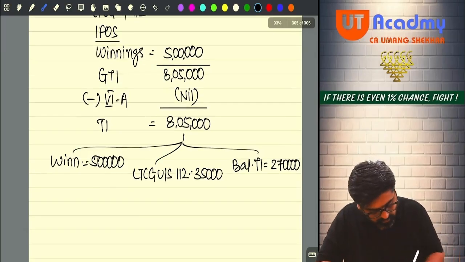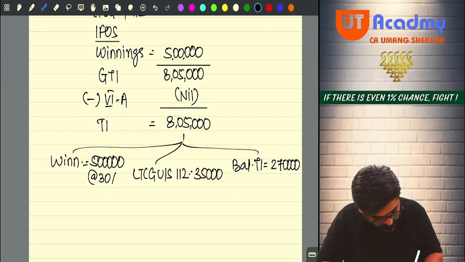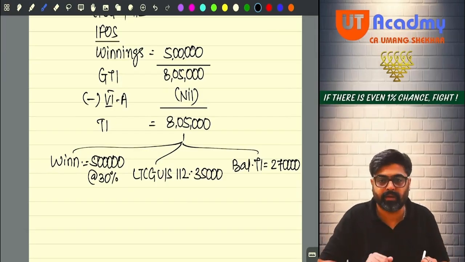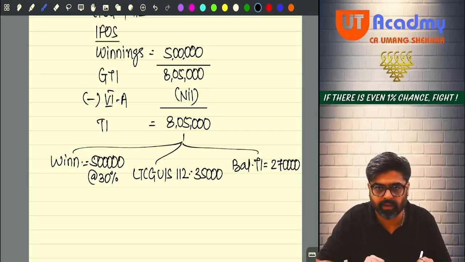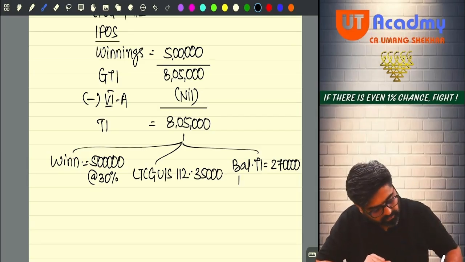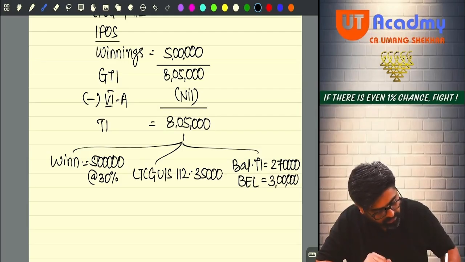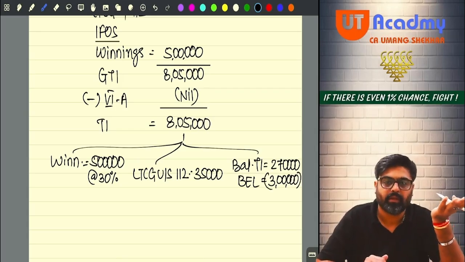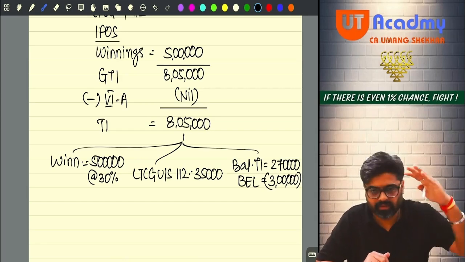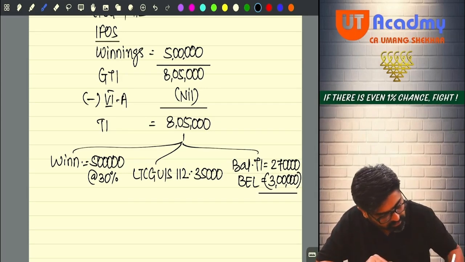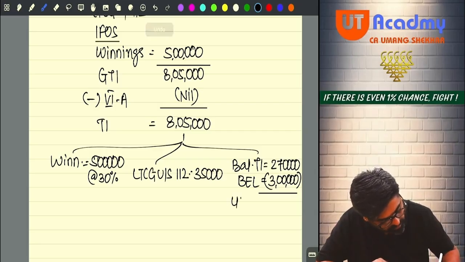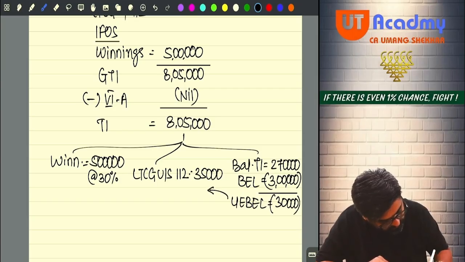Done, sir? Sure? Now pay attention. Here on winnings, I have to pay 30% flat. On LTCG, I have to pay 20% because the 20% rate is given over there. Okay. So balance total income, my basic exemption limit here will be 3 lakh, because I am following 115 BAC. So up to 3 lakh, there is no tax. But can you see, my total income is only 2,70,000, which is within the limit of 3 lakh. So unexhausted basic exemption limit will be 30,000, which I can adjust from here.